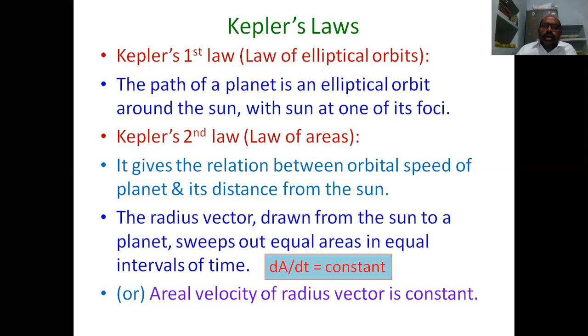The first law is also called the law of elliptical orbits, the second law is also called the law of areas, and the third law is also called the harmonic law.